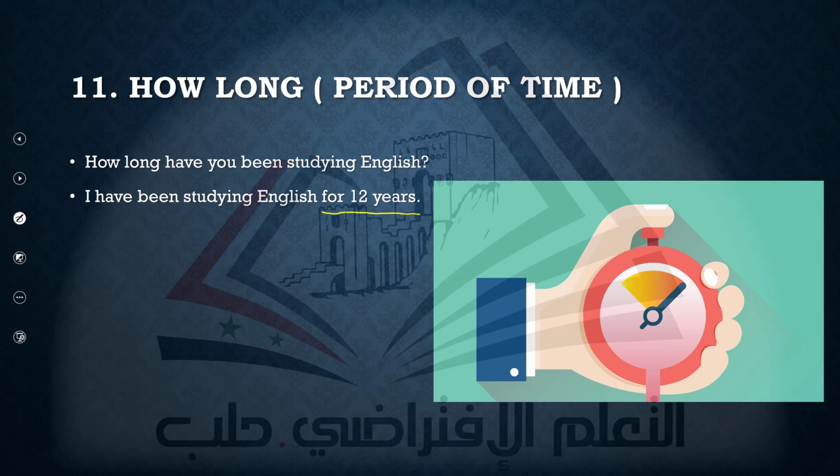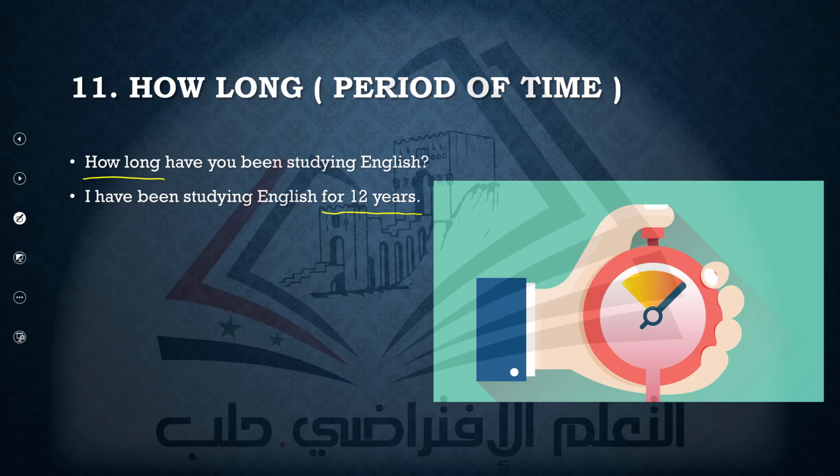And they underline for us the words for 12 years. Also, this is a very important note. When we find the word for or since in a sentence, and they want us to ask, we use how long. So the question here, how long have you been studying English? I've been studying English for 12 years.